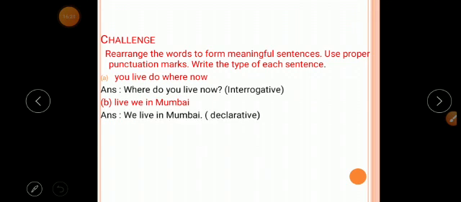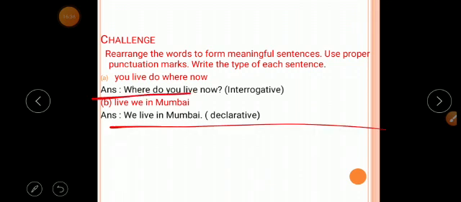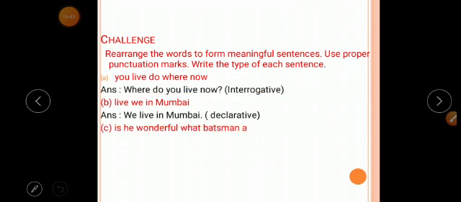Okay. Next one, live we in Mumbai. Answer: we live in Mumbai. After ending the sentence, we put a full point, because it is a declarative sentence. So in the bracket, we write declarative. Then C1, is he wonderful, what batsman a.